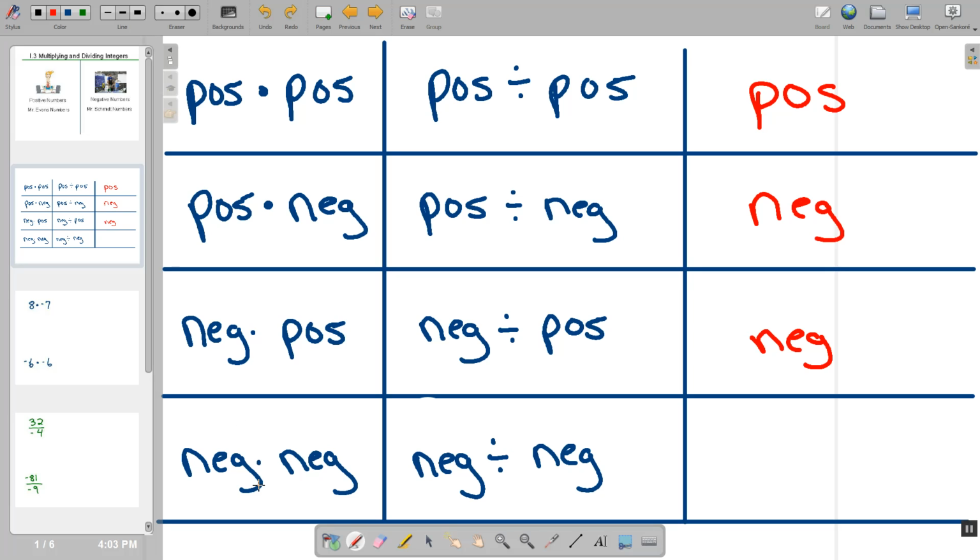Now, the one that's hard to remember is if two negatives fight, they beat each other up, and what Dakota likes to say is a body slam. They turn into a weak and scrawny positive number. It's very important to have this chart written down so that you can go back and look at the information later, but it's a way that I like to remember how these problems work.